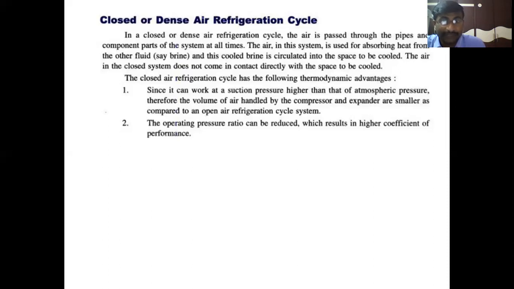Whenever the pressure ratio is less, the COP, that is, the performance of the closed refrigeration cycle, is higher. COP is higher whenever the pressure ratio is less. These are the two advantages of a closed refrigeration system when compared to the open refrigeration system. Clear, students? The open refrigeration system has two disadvantages, and the closed refrigeration system has two advantages when compared to the open system. These are the broad classifications of air refrigeration cycles.